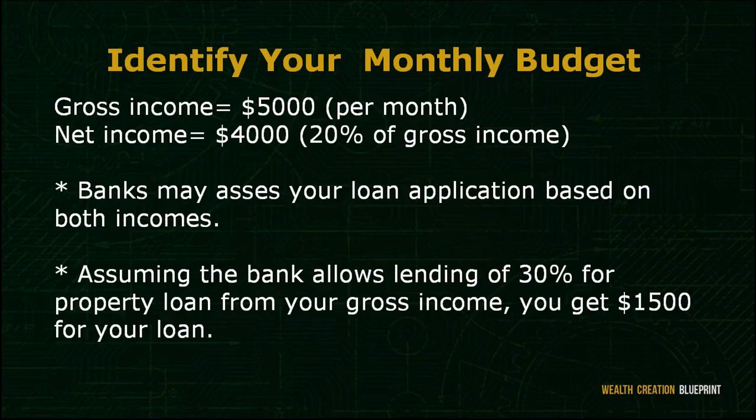Let's assume that the bank policy grants lending of 30% for property loan commitment based on your gross income. You get $1,500 from your gross salary of $5,000. The same calculation applies for loan assessment based on net income. After identifying your monthly budget, you can now have a rough estimation of what you can afford to invest.